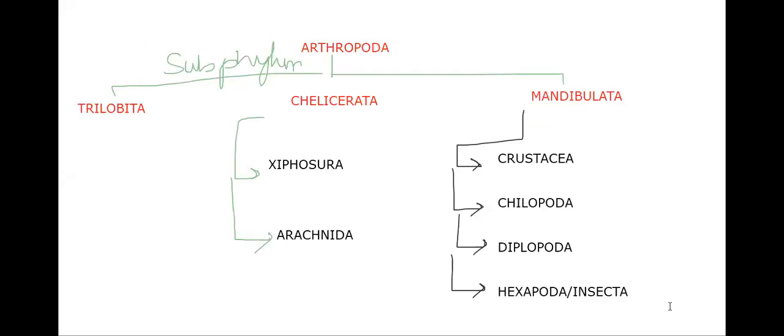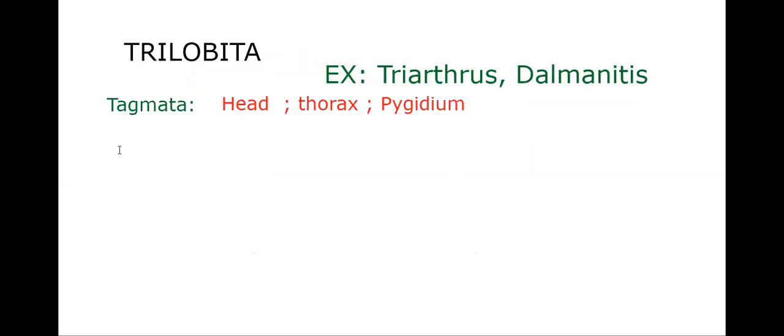We have to go through the list of appendages in all these classes: in Trilobita, Chelicerata, and Mandibulata, which include different kinds of appendages. So we should go through how appendages are given in every phylum, subphylum, and class.